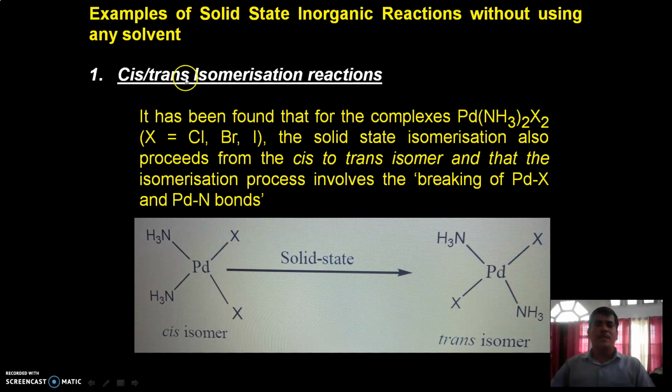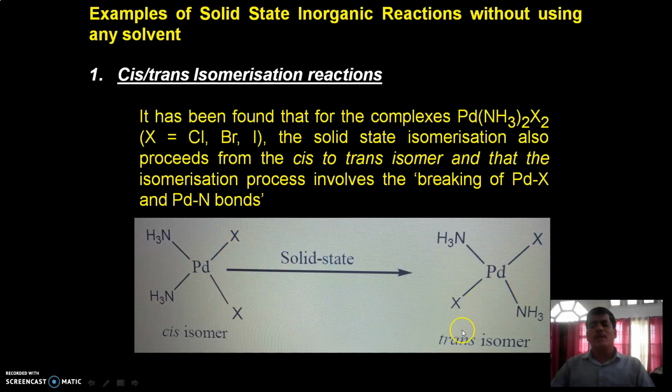First, cis-trans isomerism reactions. Here, this is a diamino dihalo cis complex. Why? Because the halogen atoms are in adjacent positions, on the same side. This is the cis isomer.